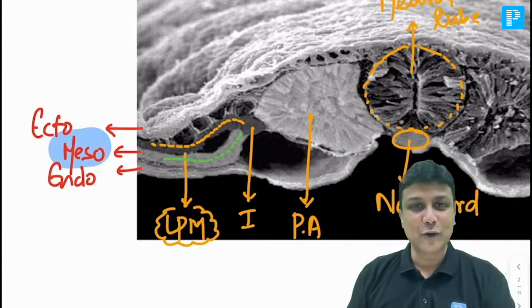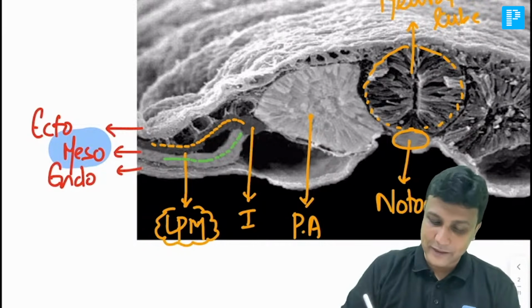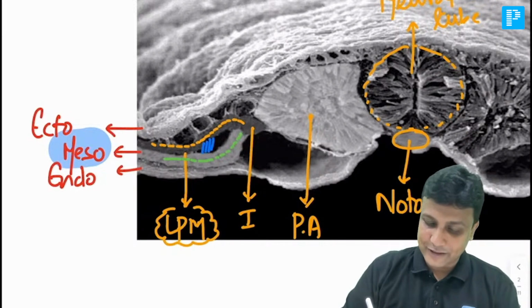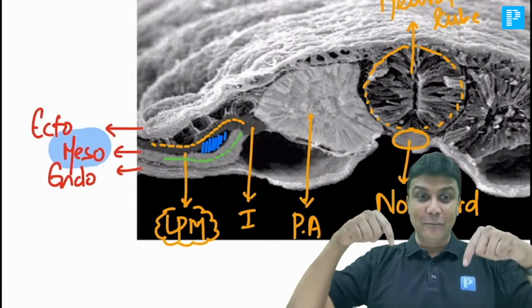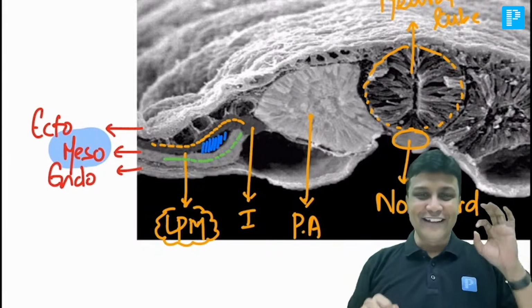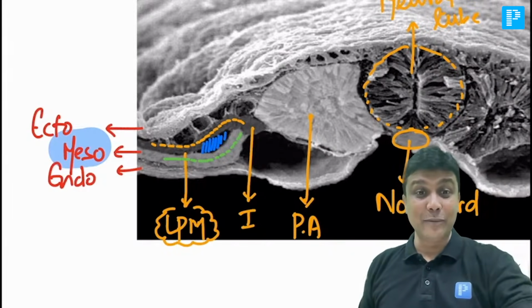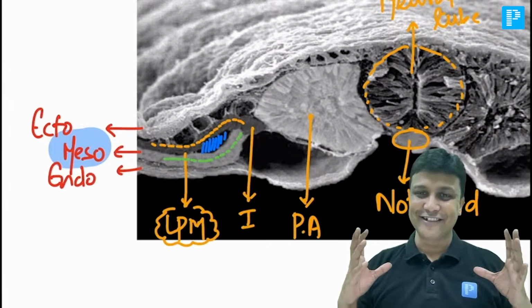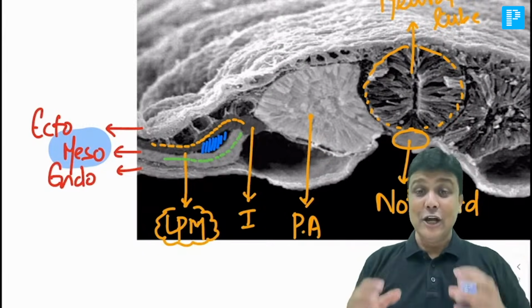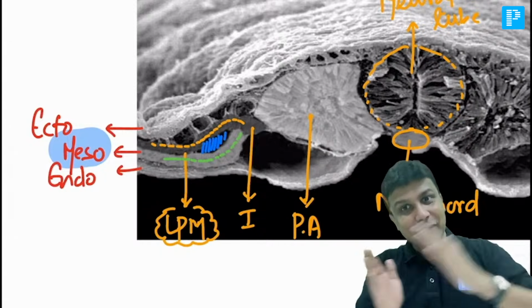It is divided into two layers with the help of a cavity in the middle, and this cavity in the middle is of course coelom, and that coelom will be the intra-embryonic coelom. Just like we studied in the second week about the extra-embryonic coelom, similarly this one is intra-embryonic coelom here, sir. Are you getting my point here? So because of the intra-embryonic coelom, the lateral plate mesoderm is again divided into how many layers there?